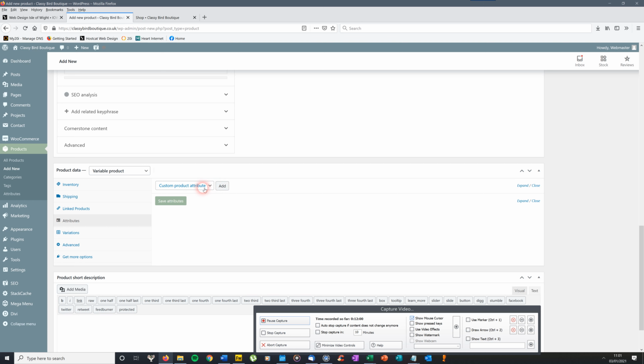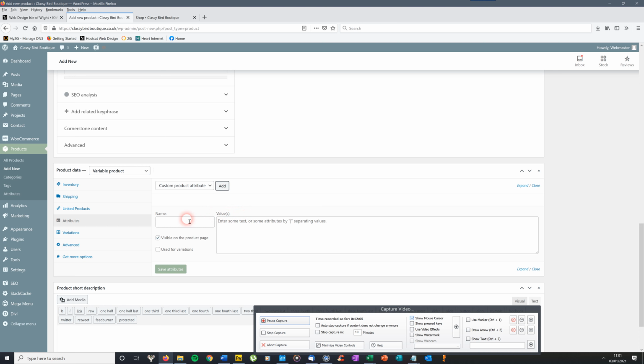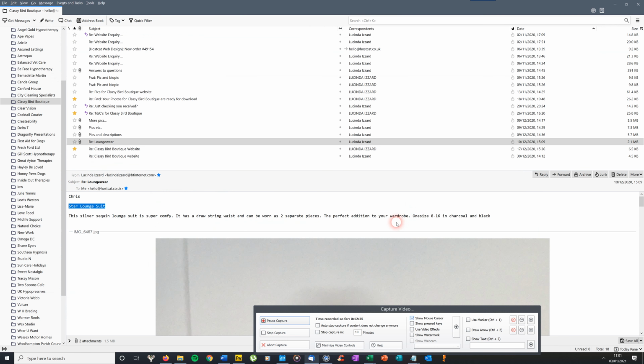Add a custom product attribute. So we add that. Now you fill in the name, and this one will be color. You also tick this little box so that it's used for variations. So make sure you tick that. Now here's the bit that may be a little bit tricky. What have we got? One size in charcoal and black.